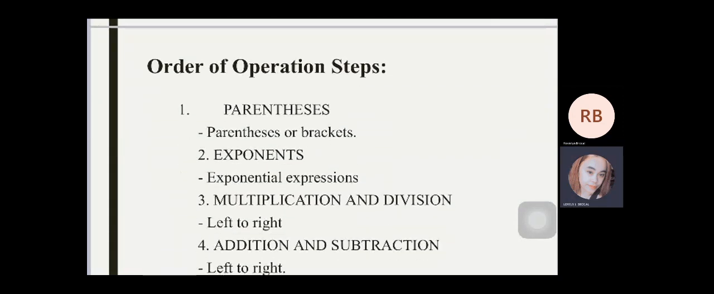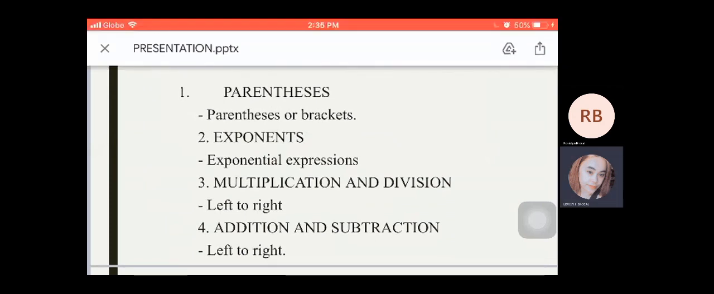We have a step-by-step process that we need to follow. First is parentheses. Step 1, do operations inside grouping symbols such as parentheses, brackets, and braces, and operations separated by bars. Parentheses within parentheses are called nested parentheses.